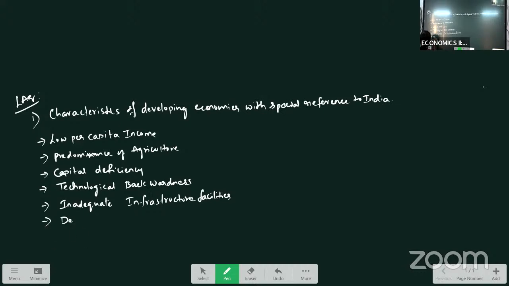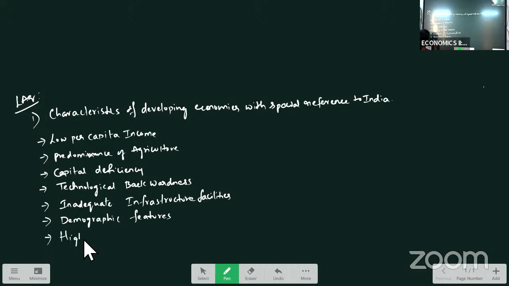Then coming to the demographic features, I have explained in detail in the previous classes. You can go through that one. This is just a revision I'm doing with side headings. Demographic features means what you'll explain: birth rates are high, right? Death rates are low. We have entered the second stage of demographic transition, and population is increasing faster than food supply. That point we can observe in developing countries.